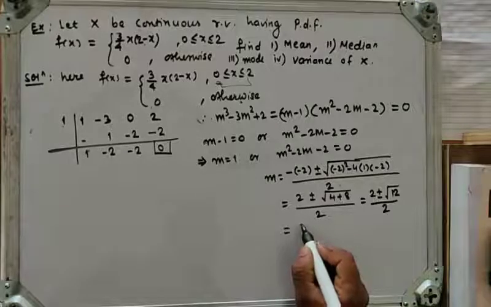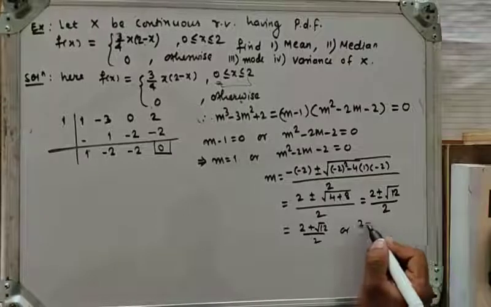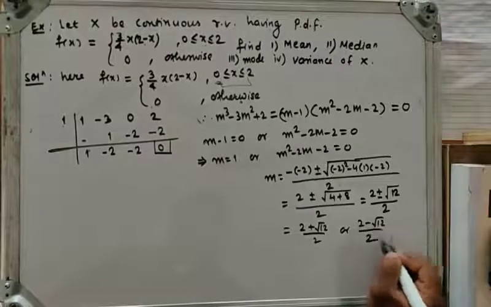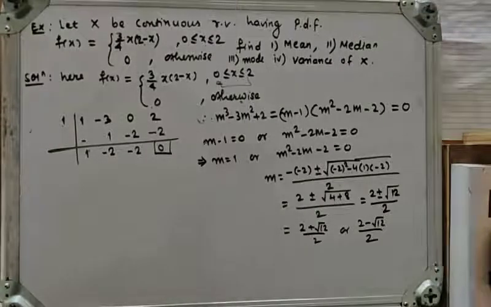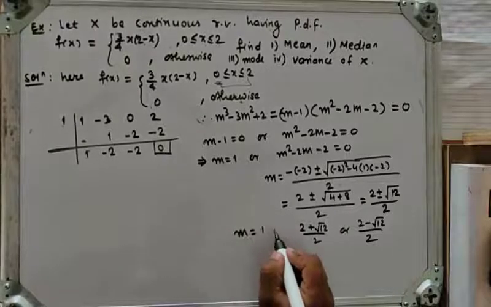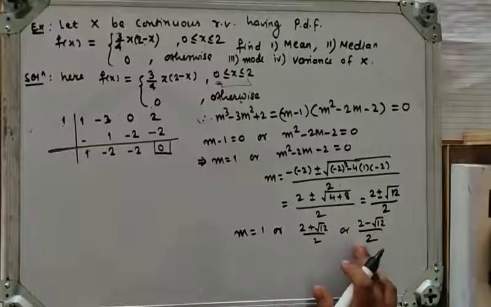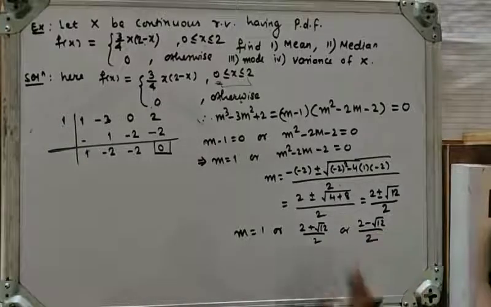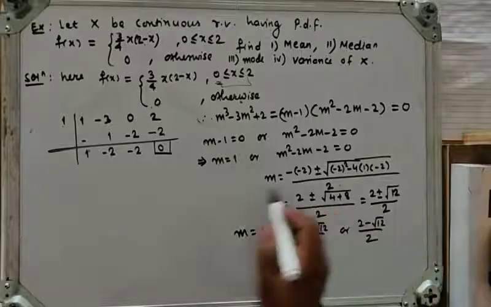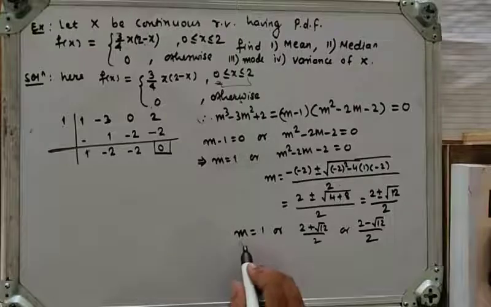So what will we get here? We get roots 2 plus root 12 upon 2 or 2 minus root 12 upon 2, right? Therefore m is equal to 1, or m is equal to 2 plus root 12 upon 2, or m is equal to 2 minus root 12 upon 2, but the only root which lies between 0 to 2 is m is equal to 1.